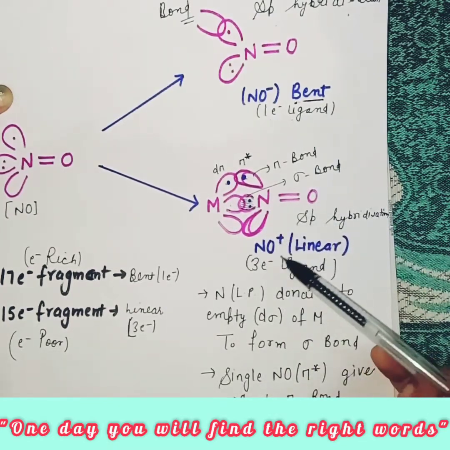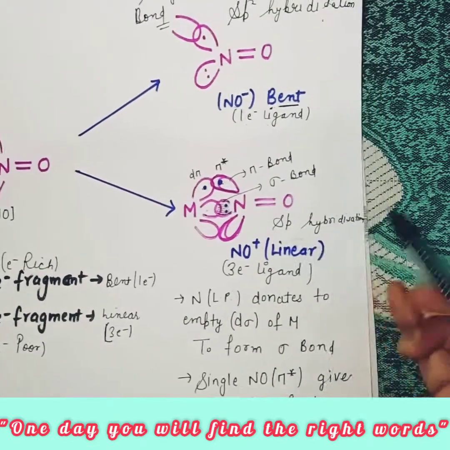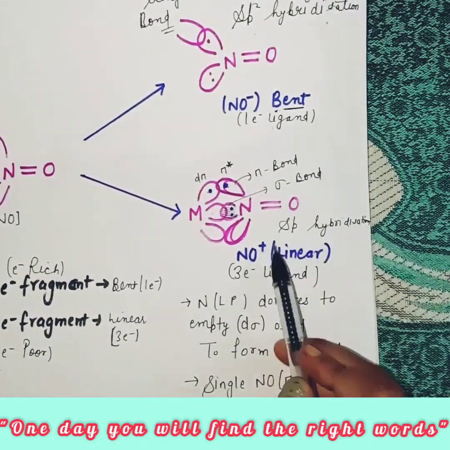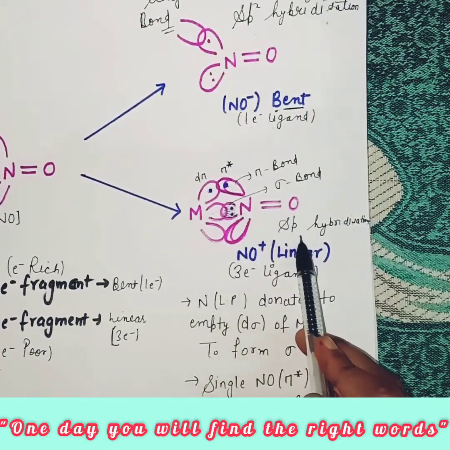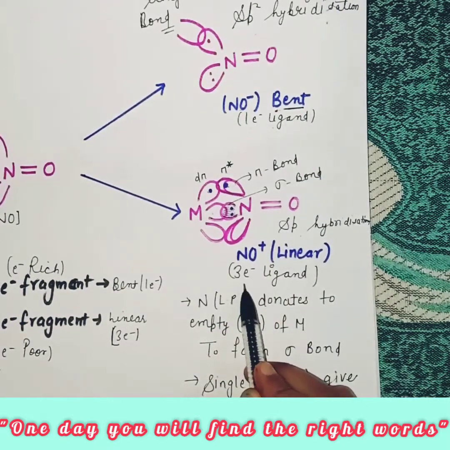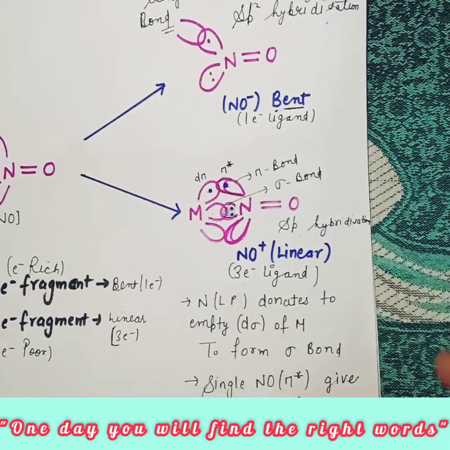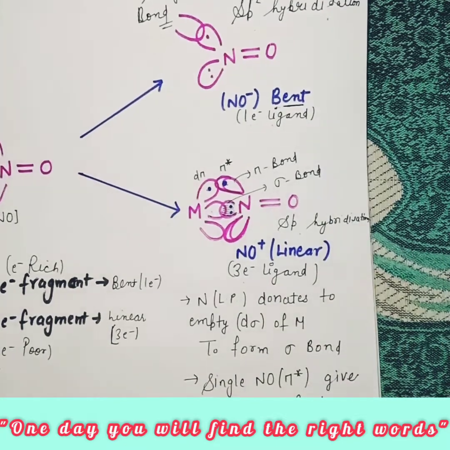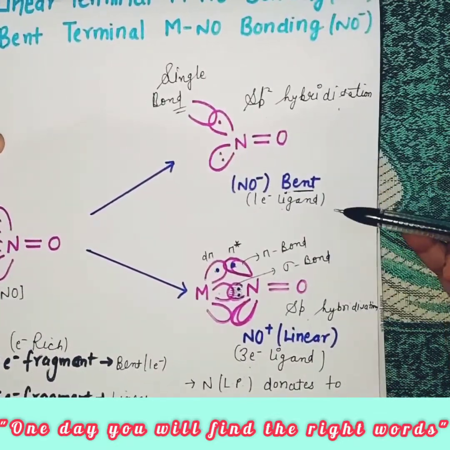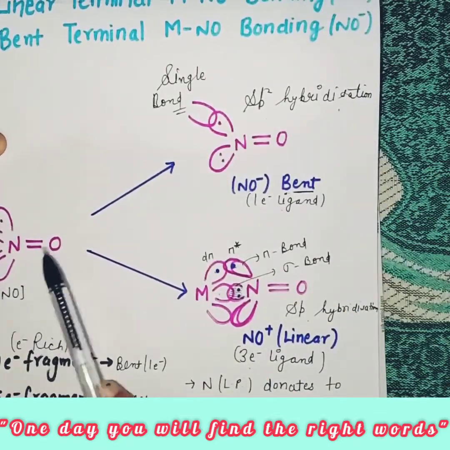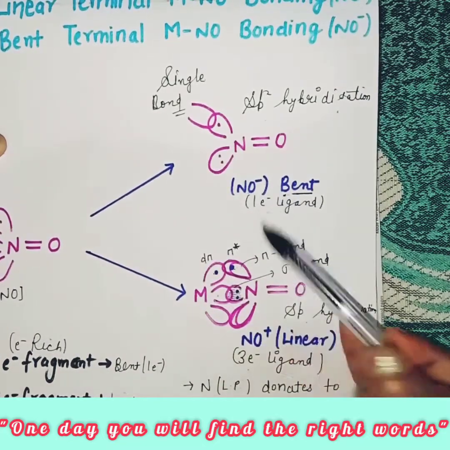About NO positive, what are the important things? NO positive has linear bonding, it has sp hybridization, and it donates 3 electrons as a ligand to the metal atom. So very simple, NO acts in two binding modes, as NO negative and NO positive.